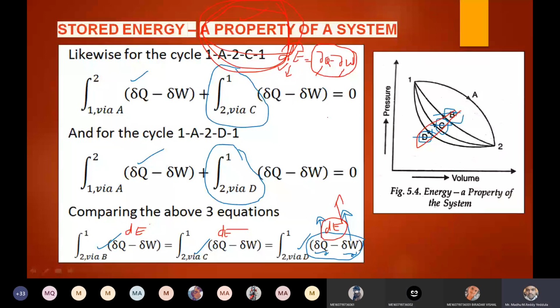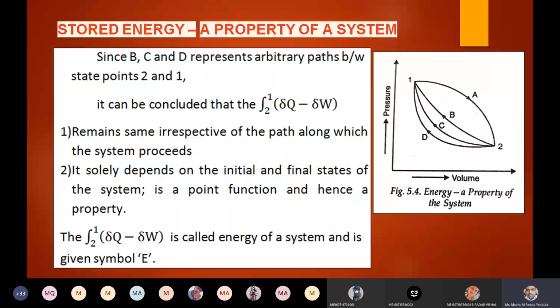Now, the same thing is here. Since B, C, D represent the arbitrary paths between state points 2 and 1, it can be concluded that the integral of dou Q minus dou W from 2 to 1 remains the same irrespective of the path followed. Dou Q minus dou W is nothing but dE.